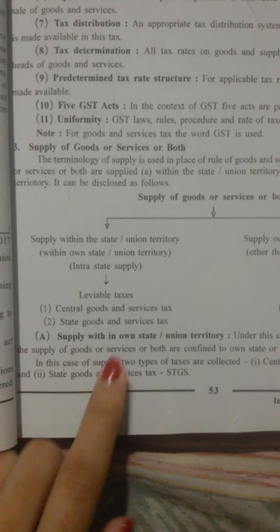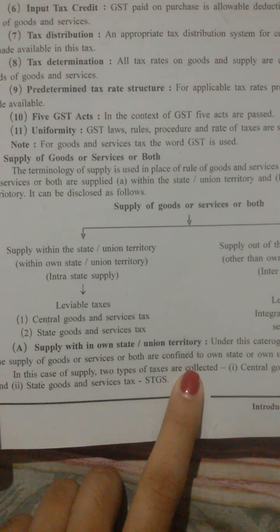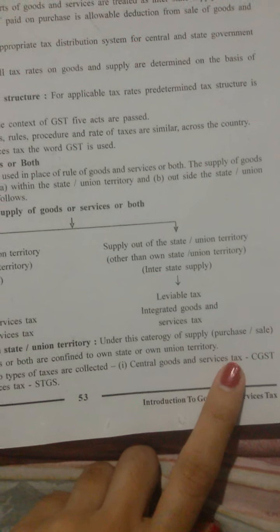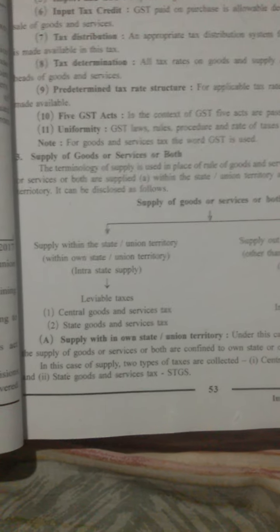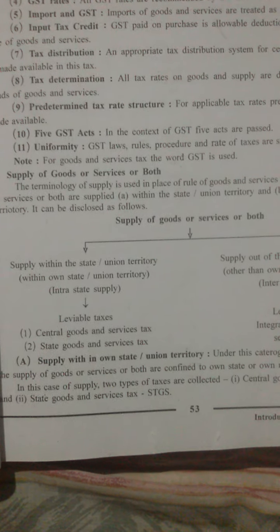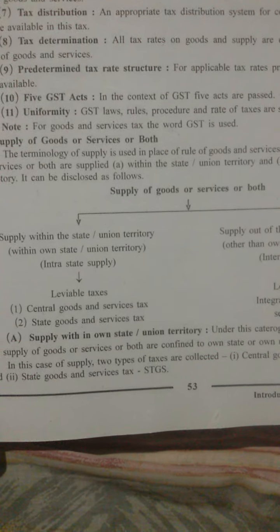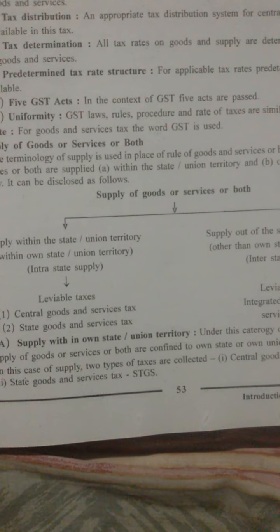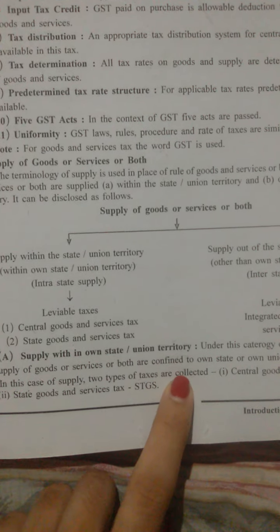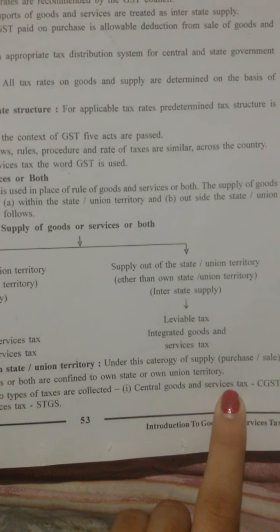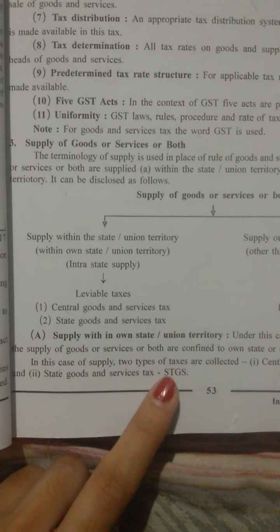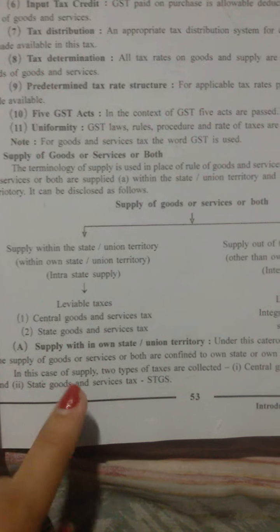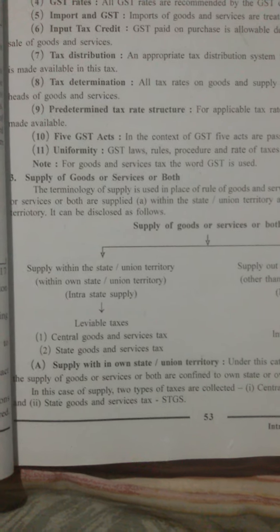In this case, two types of taxes are collected, that is Central Goods and Services Tax, CGST, and State Goods and Services Tax, SGST. This is for supply within the own state or union territory.